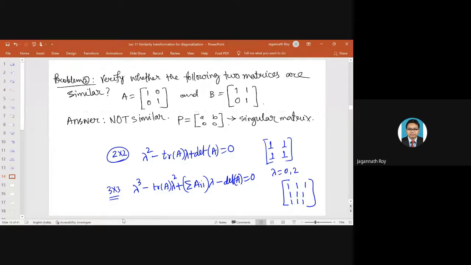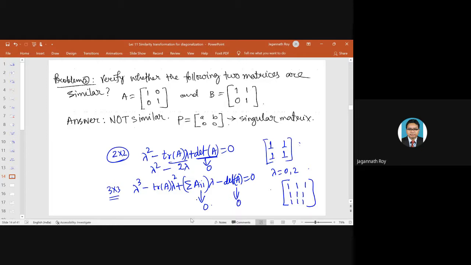You can say that cofactors will be 0. This portion becomes 0. The trace will be 2 lambda, and then lambda square minus... And the determinant is always 0 when we have two rows equal. So if all the rows are equal, then we'll have a similar case. So the determinant is also 0.